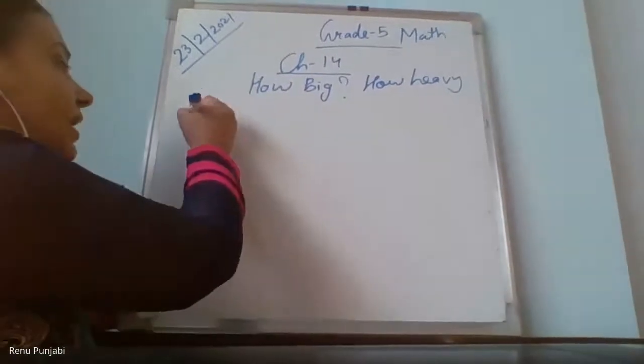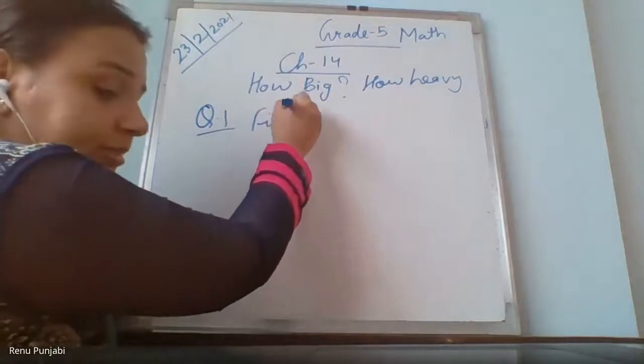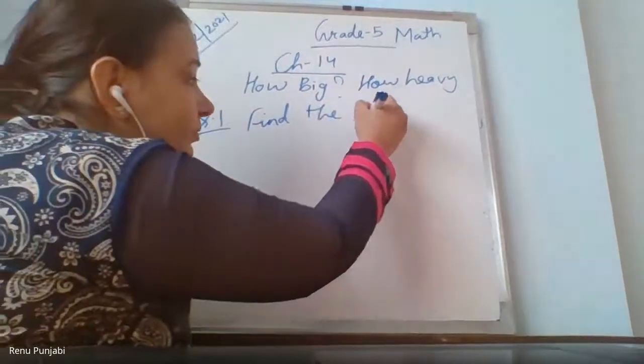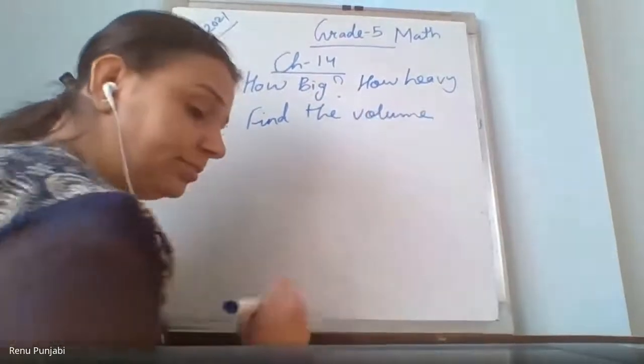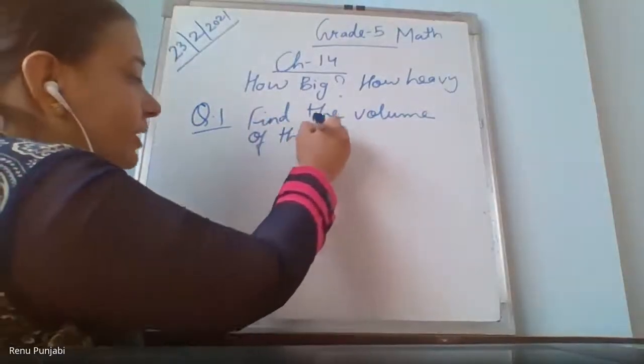Write question number 1. Find the volume of the following.